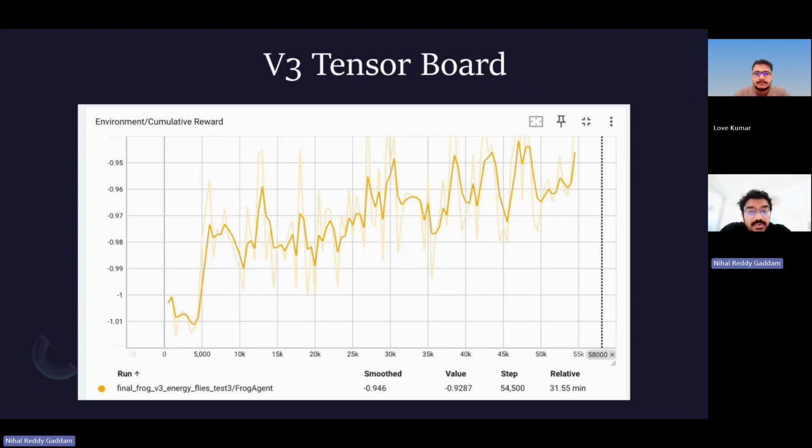We do not present this as a perfect final performance. Instead, we analyze why this happened. V3 was much harder because the environment included energy, flies, snakes, rocks, mud, and procedural placement. The agent had to balance multiple behaviors at once, and successful flag completion became harder to achieve consistently. This graph supports our critical analysis. It shows that the simpler V1 and V2 models learned more clearly, while the final V3 model needed longer training and better reward tuning. This is an important finding from our project, not something we wanted to hide.